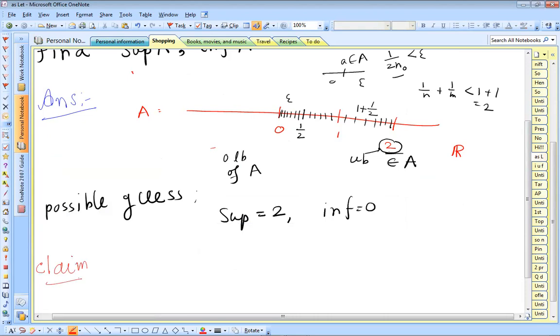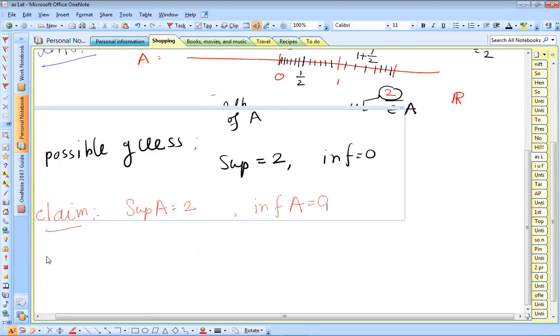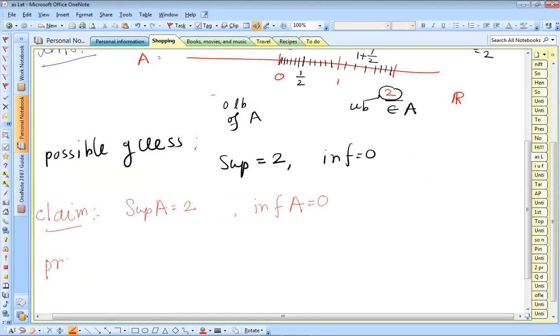Our claim is that the supremum of A is exactly 2 and the infimum of A is exactly 0. Now the formal proof, as follows.